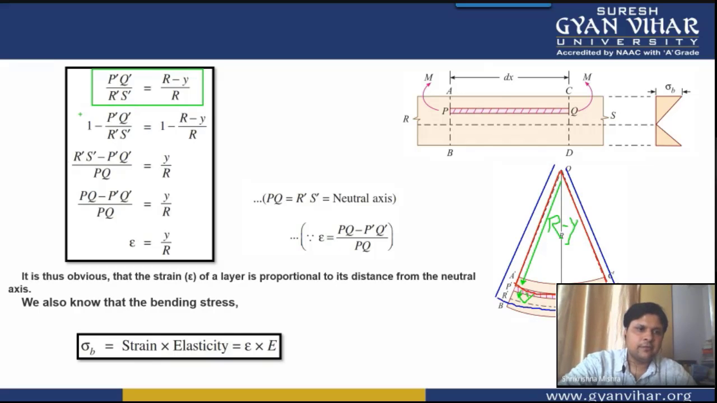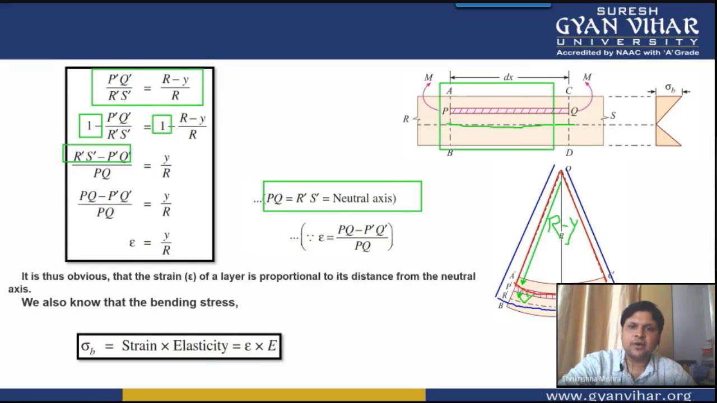Now subtracting one on both the sides, the equation will not change. And by doing so, what will happen? You will get R dash S dash minus P dash Q dash on the numerator of LHS. R dash S dash is your neutral layer, middle layer, and its length is not changed. Initially PQ, RS, all are of the same length. So in place of R dash S dash, we can write PQ.